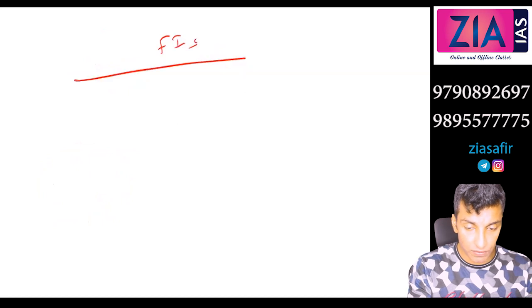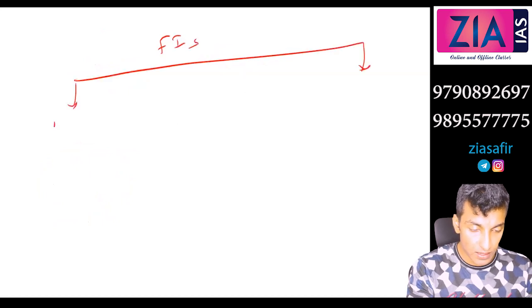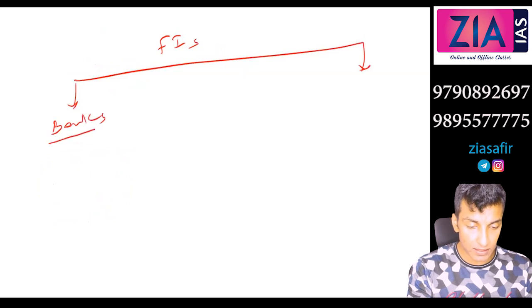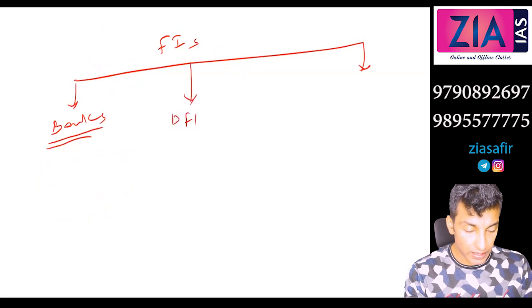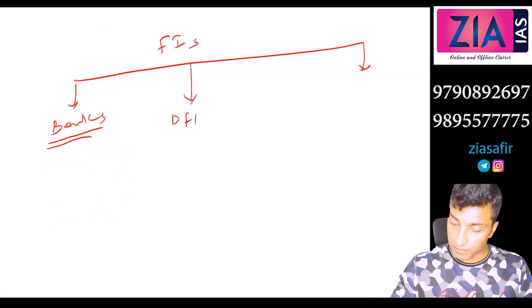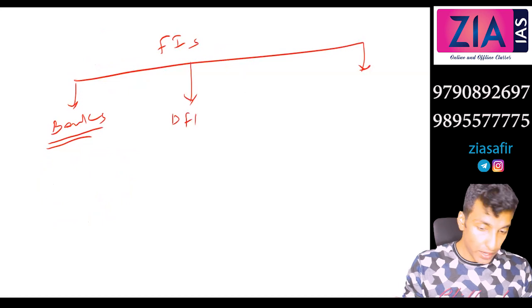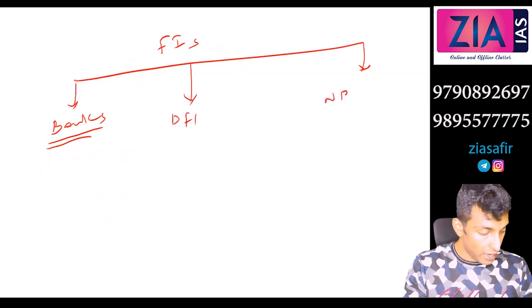Now what we need to discuss is NBFC. We discussed financial institutions, starting with banks. We have discussed commercial banks, cooperative banks, and regional rural banks. Then we discussed various DFIs. Now we need to discuss NBFCs.